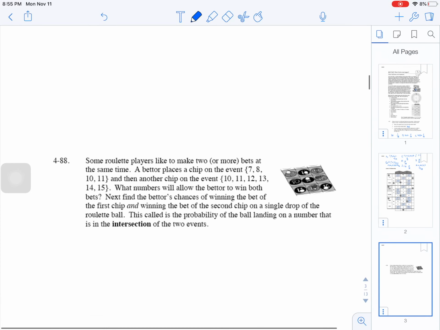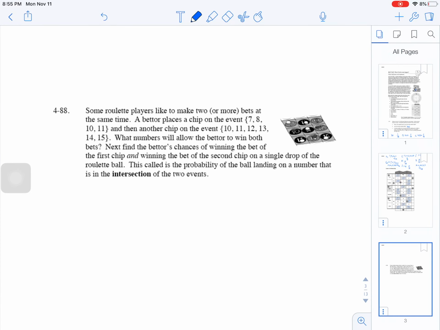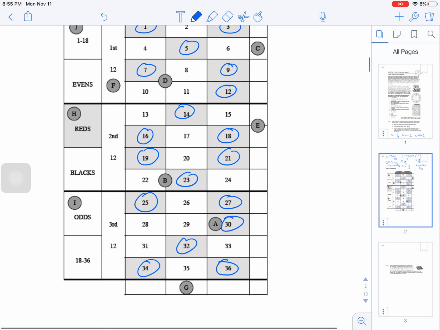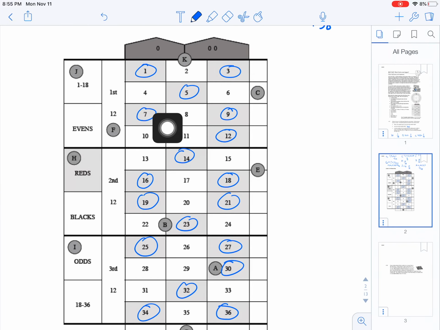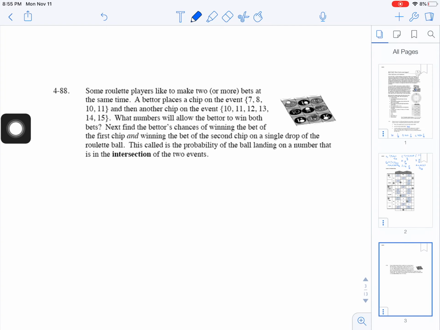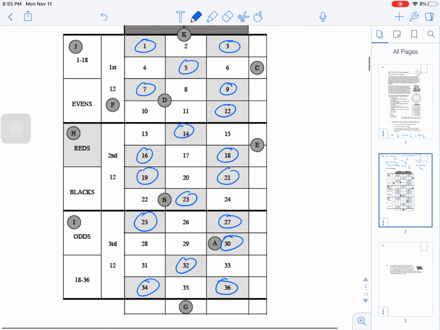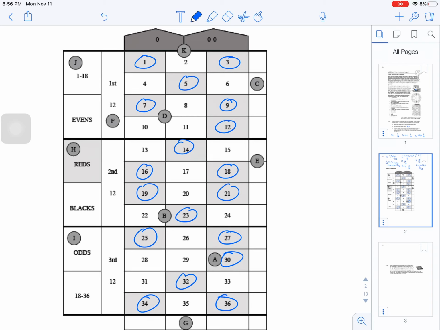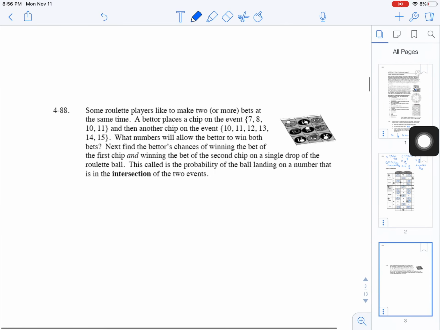So if we're looking here now, 48. Some roulette players like to play 2 or more bets at the same time. So somebody places a chip on the event 7, 8, 10, 11, so they put it right here where D is. They also place another chip on 10, 11, 12, 13, 14, 15, so maybe they put it like right in here. So they've bet on these 4, but then also these 6.